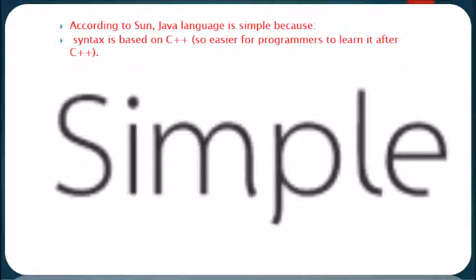First, simple. Java is easy to write and more readable and eye-catching. Java has a concise, cohesive set of features that makes it easy to learn and use. Most of the concepts are drawn from C++, thus making Java learning simpler.